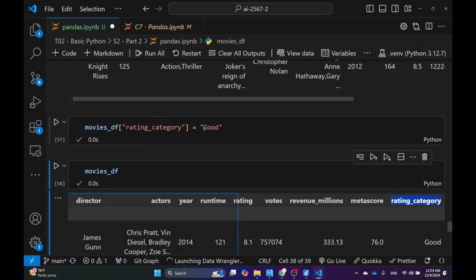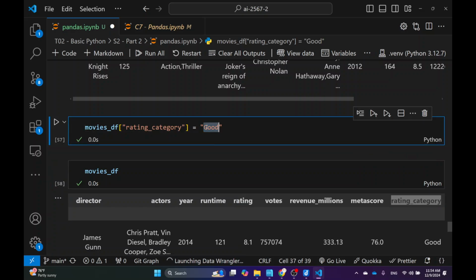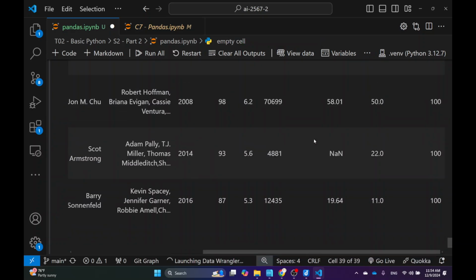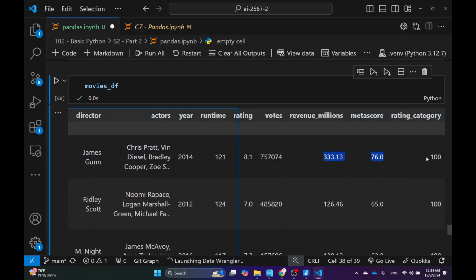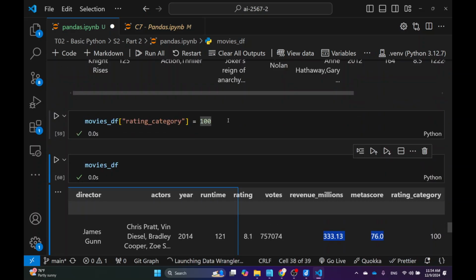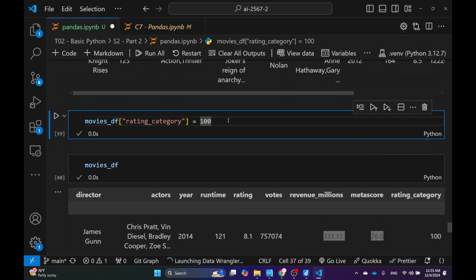So you can create a new column by just coming up with anything for now. You can even set it to 100, and if you inspect your data frame, you should see there's a 100. So that's the easiest way to come up with a new column with just dummy values.